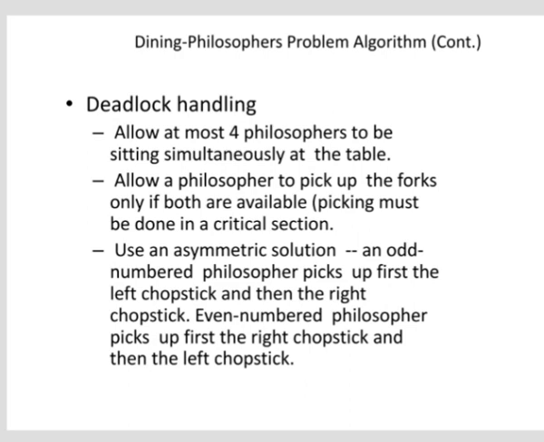It allows a philosopher to pick up the fork only if both are available, and use an asymmetric solution. An odd numbered philosopher picks up the left chopstick and then the right chopstick. An even numbered philosopher picks up the right first and then the left one.